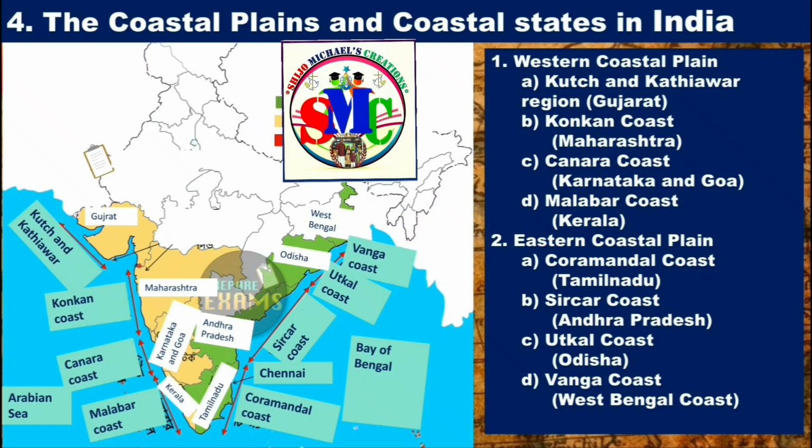And there are 9 coastal states in India, 5 on the west side and 4 on the east side. Gujarat, Maharashtra, Karnataka, Goa and Kerala are the states on the west side, and Tamil Nadu, Andhra Pradesh, Odisha, West Bengal are the states on the east side.